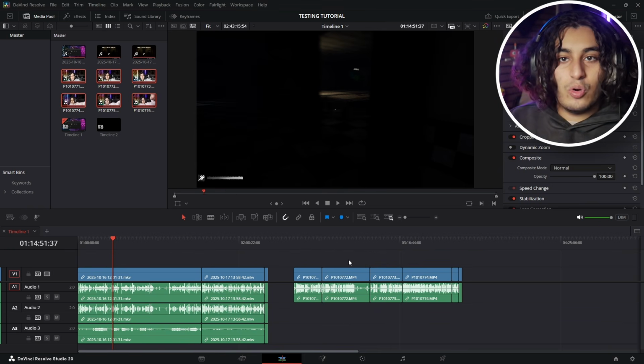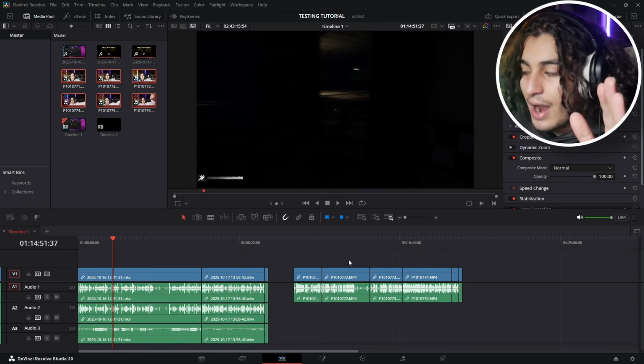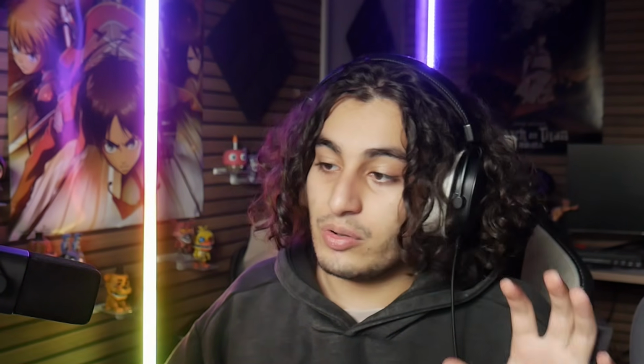How do we sync up our files? I'm going to drag all of my facecam files, because I record separately on my actual camera. I don't record through OBS with my facecam. I think the way you can record with OBS, because I know a lot of people ask, you have to do a widescreen angle. What that does is it lets you record your gameplay and your facecam at the same time. And what you'll do is cut them in half and then separate them to 2 different layers.